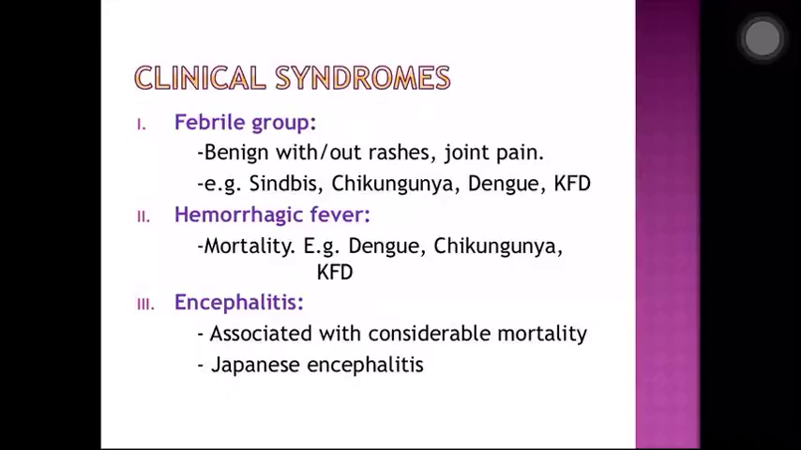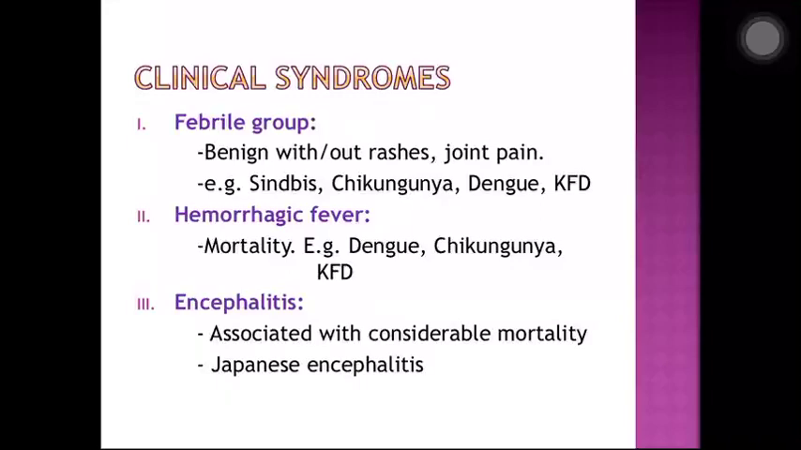So what are the clinical syndromes which these arthropod-borne viruses can present with? First, it could be the febrile group, then the hemorrhagic fever group, and then the encephalitis group. In the febrile group, which is a benign condition, the patient may have just a fever, with or without rashes, and the patient may present with joint pain as well. Examples of the febrile group are Sindbis, chikungunya, dengue and KFD.